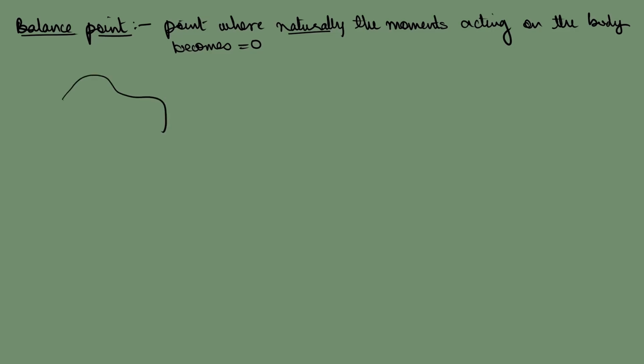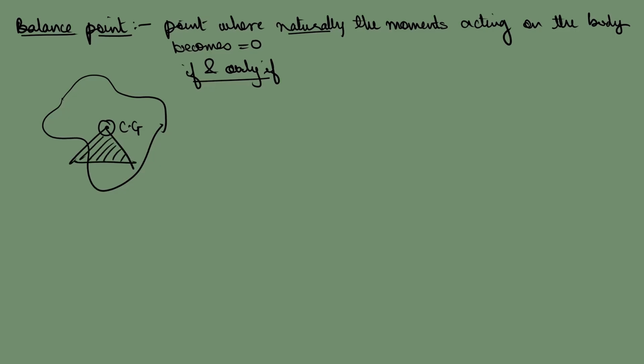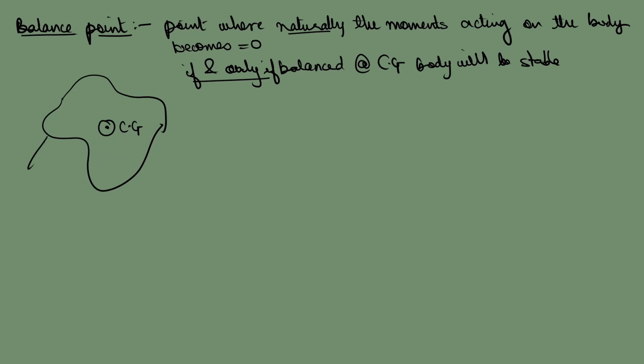If I say there is an object like this, whose balance point is here, that means its center of gravity is here. If and only if I end up balancing this figure on this point, the body will be stable. If and only if balanced at center of gravity, the body will be stable.